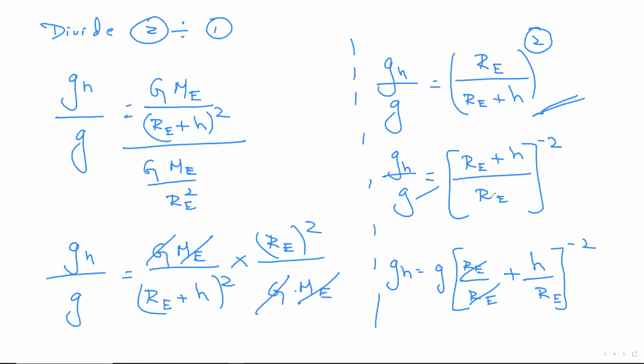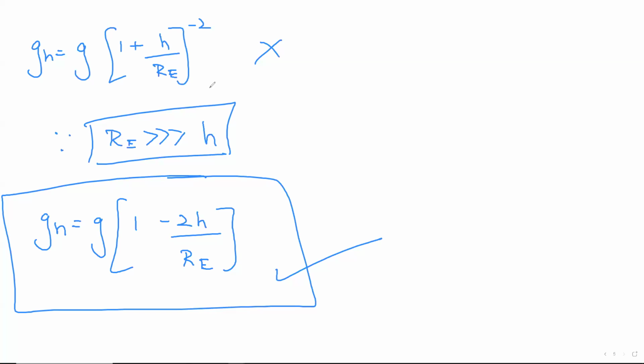Now, the main reason why we changed it is because we wanted to distribute the RE throughout. I'll do it. But before that, I also shift the G to the right-hand side. It becomes GH is equal to G into one bracket. So RE gets divided into both the parts. RE by RE plus H by RE. It gets cancelled. The answer becomes 1 plus H by RE, whole thing to the power minus 2. Done. Now, I told you RE is way too much compared to H.